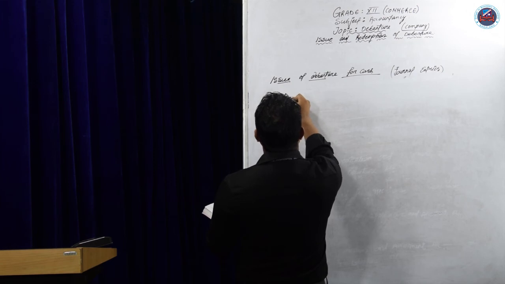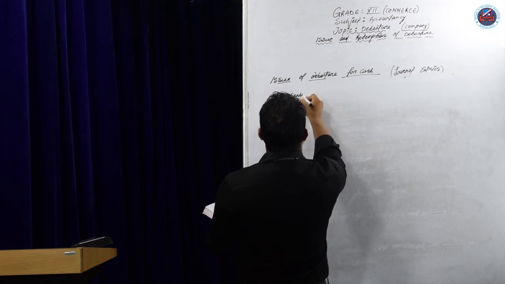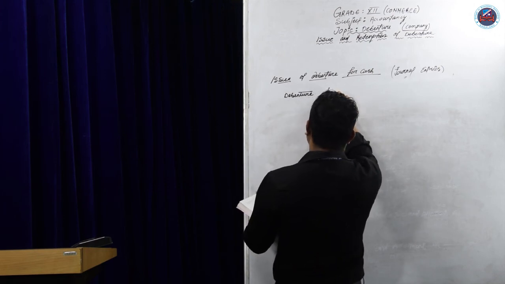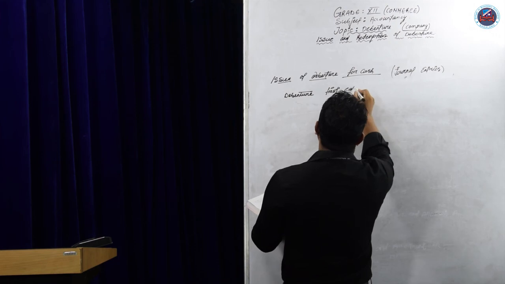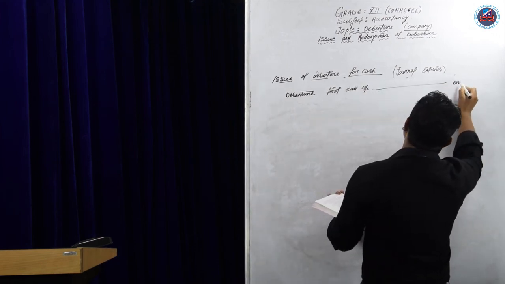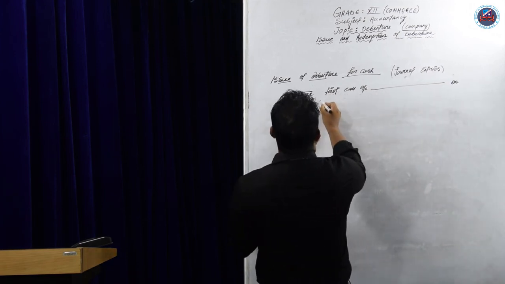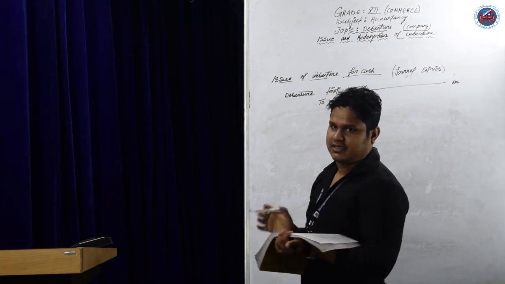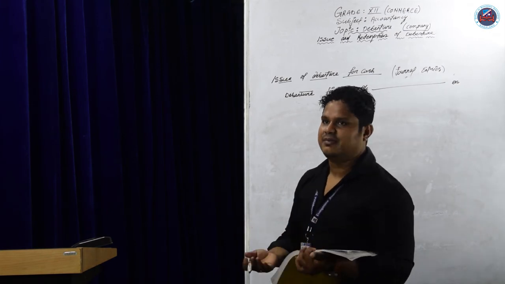Debenture first call account debit to debenture account. Now it will be due, being the company's debenture money is due.